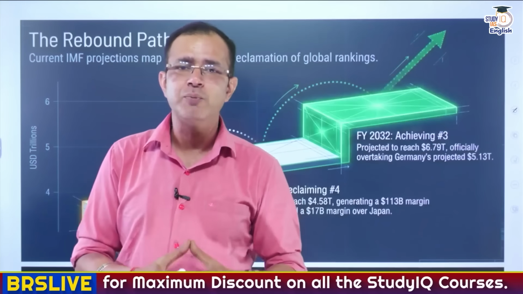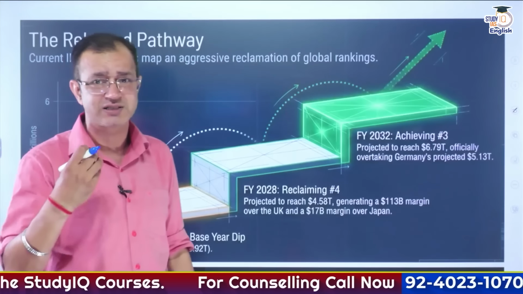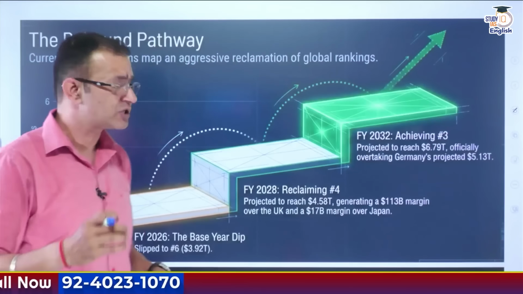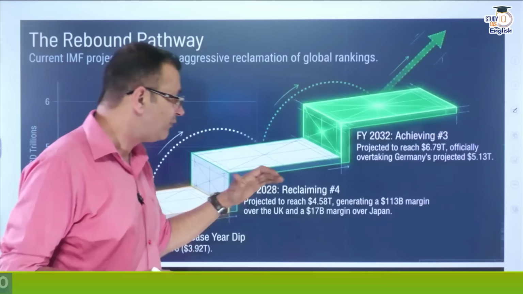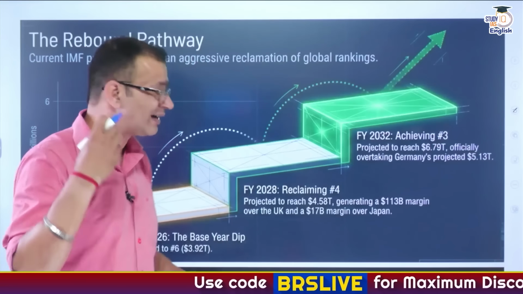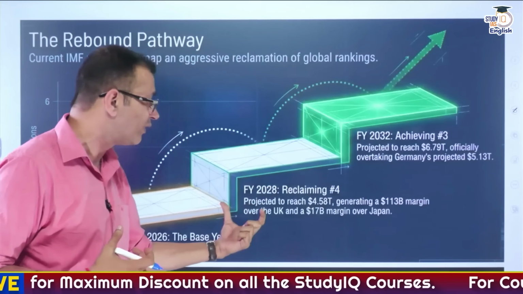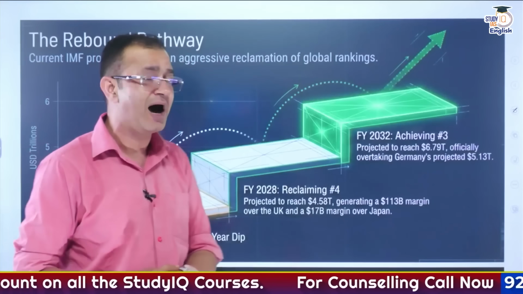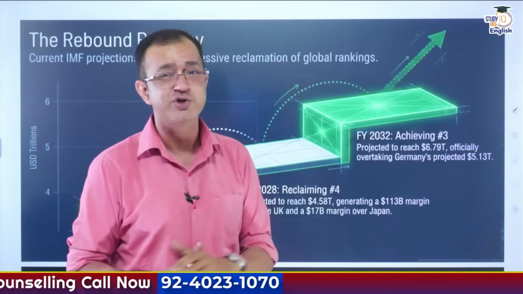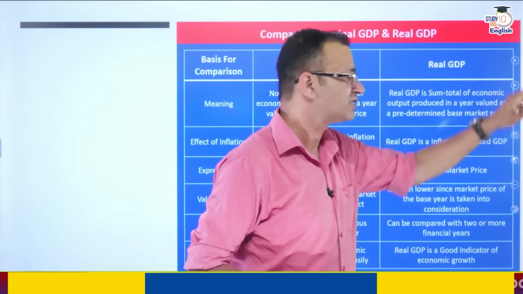Now, what is the rebound pathway that we have in India? The first thing is the base year dip, which has made us slip. We have slipped to number 6 in the World Economic Outlook report released by the International Monetary Fund. By 2028, we should reclaim the number 4 position, and the projection is to reach a 4.58 trillion dollar economy, which should generate a $113 billion margin over the UK and a $17 billion margin over Japan by 2028. And in 2032, we should strive to achieve the number 3 economy in the world. That is the aim, or the goal that we have.